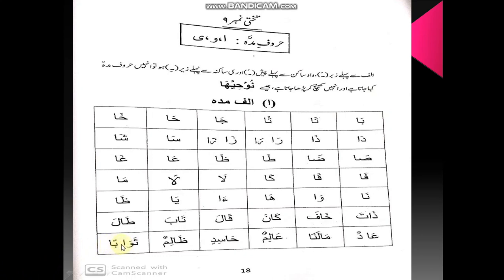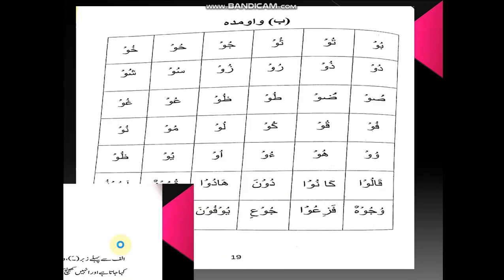And how did we get to know that? Because the last sign before alif, this first alif we have zabar, so it is alif madda. But for this alif, the sign before it is not zabar, it's do zabar, so it's a different sign from what is required. So we will not read this alif. Okay, so we'll go to the next page.